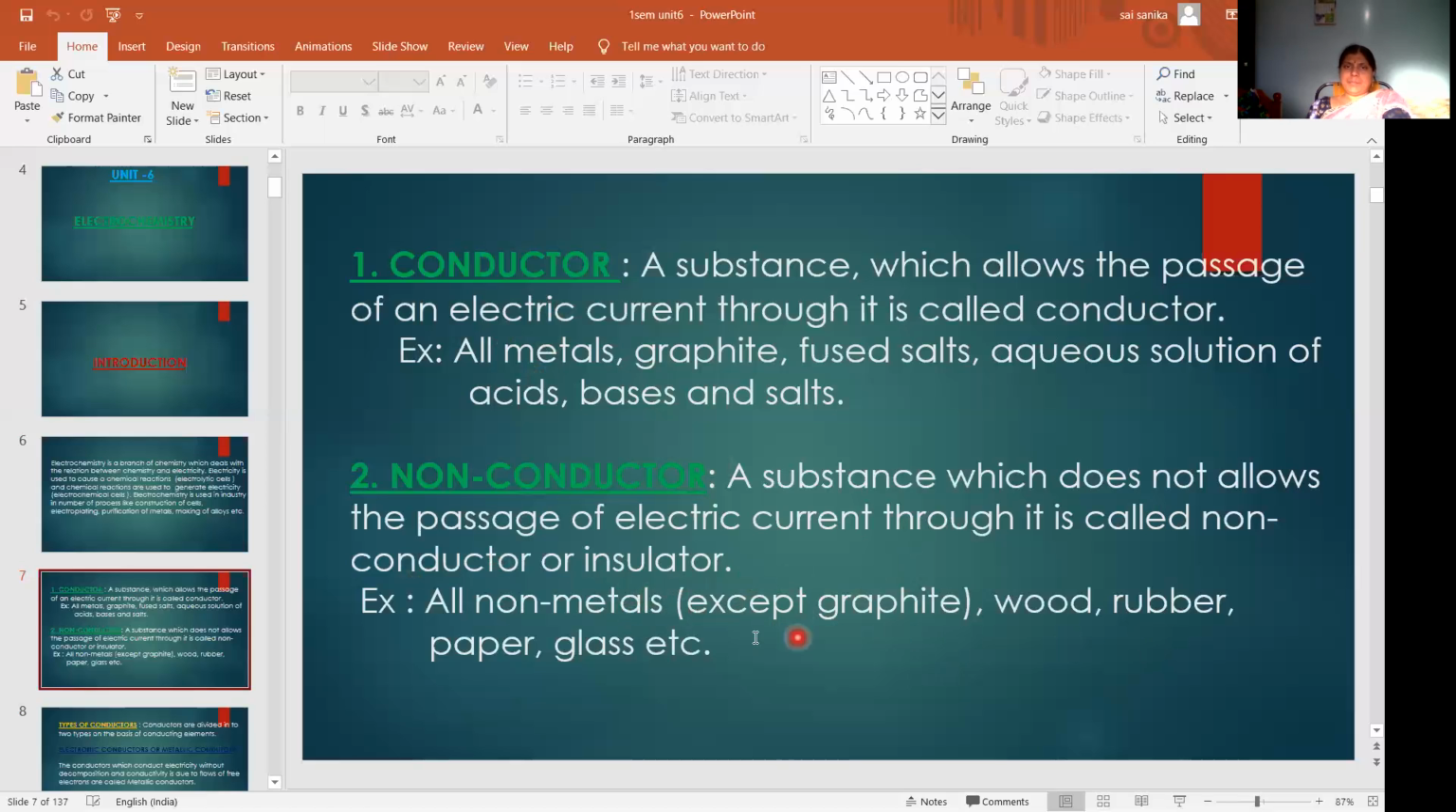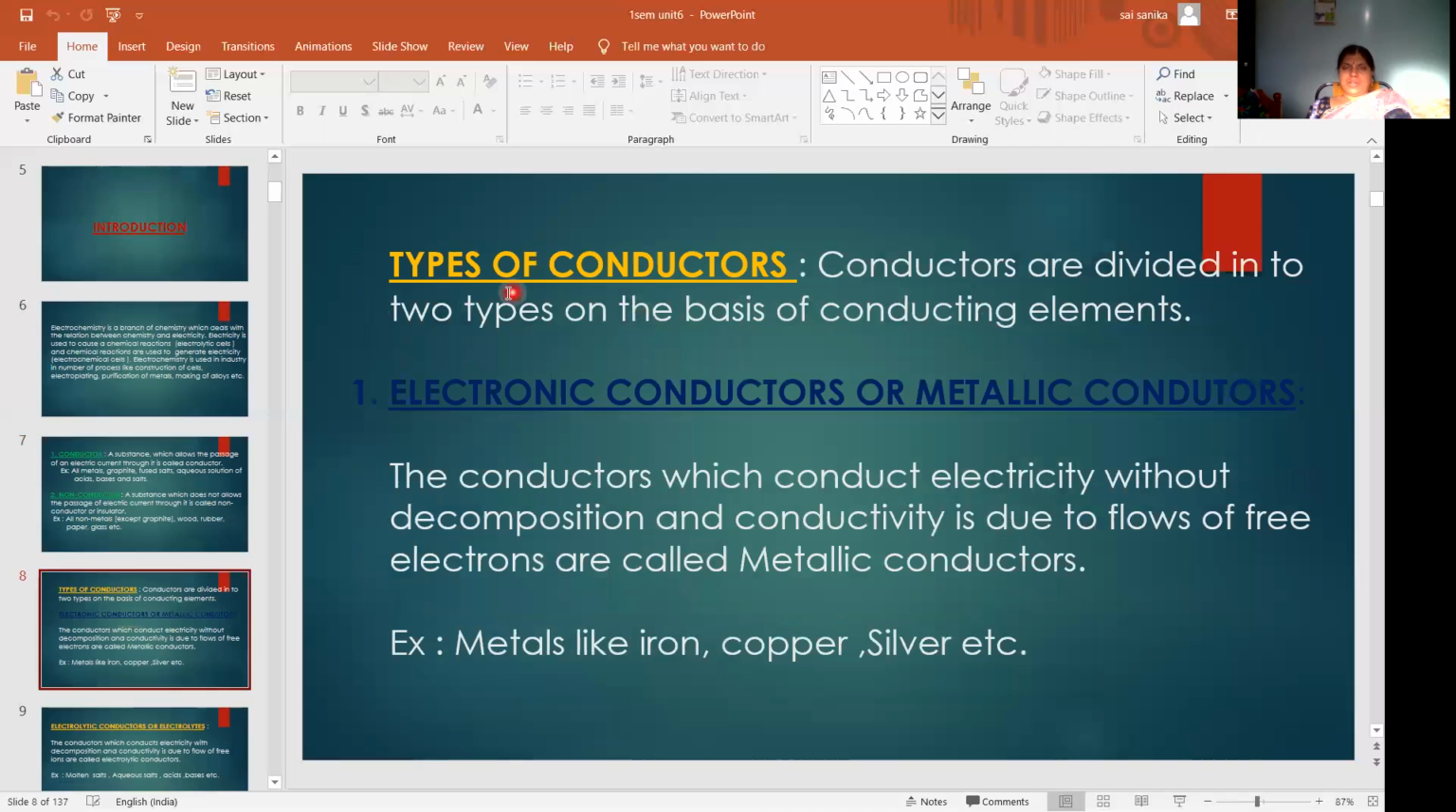Wood, rubber, paper and glass. So this is about types of substances: conductor and non-conductor. A conductor is a substance which allows the electric current to flow through it. The one which does not allow the electric current to flow through it is a non-conductor.